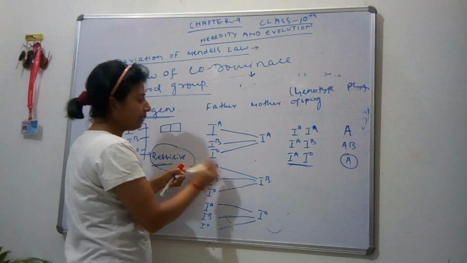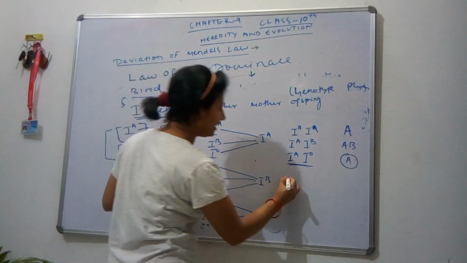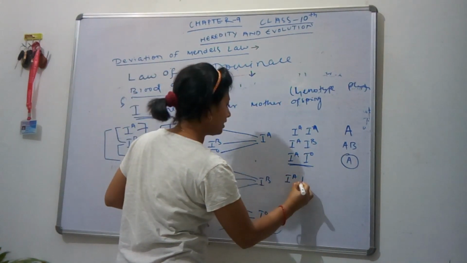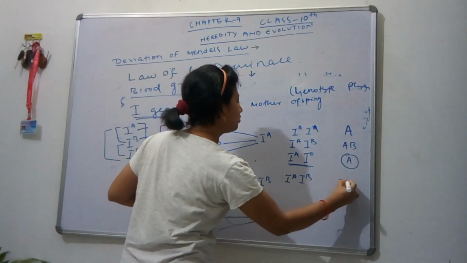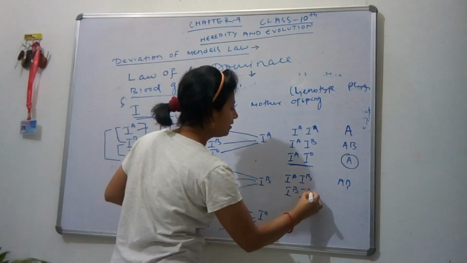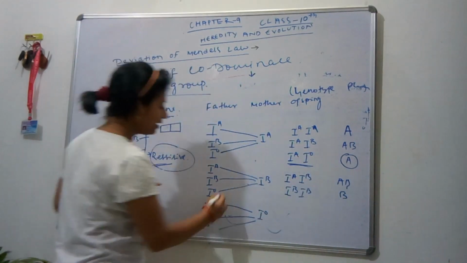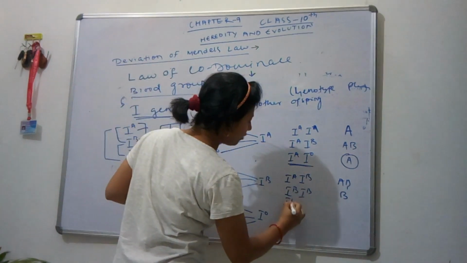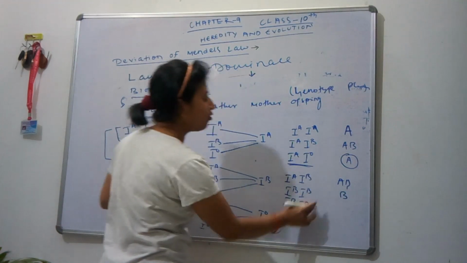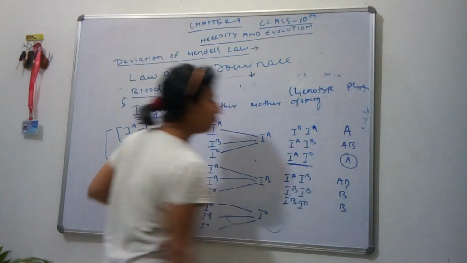Next, if IB is crossed with these three alleles, then IA, IB will express blood group AB. IB, IB, where both the alleles are the same, so the blood group expressed will be B. IB and IO: as we know, O is recessive, so B will be expressed, so the blood group will be B.